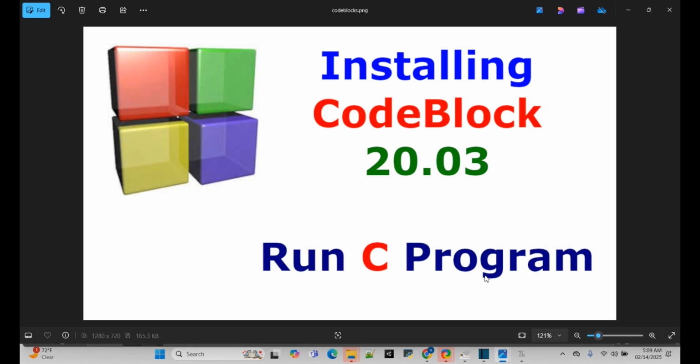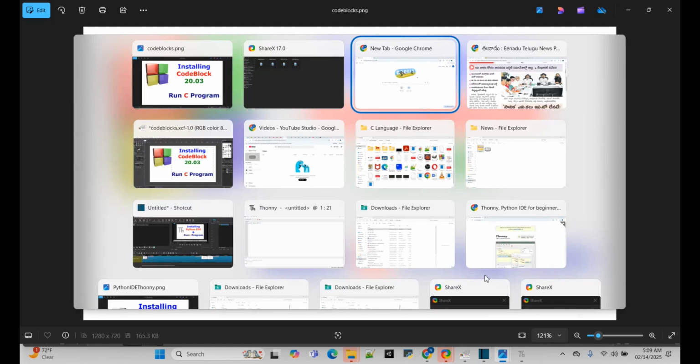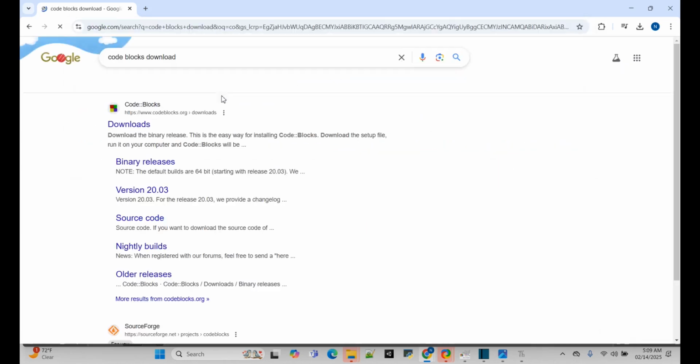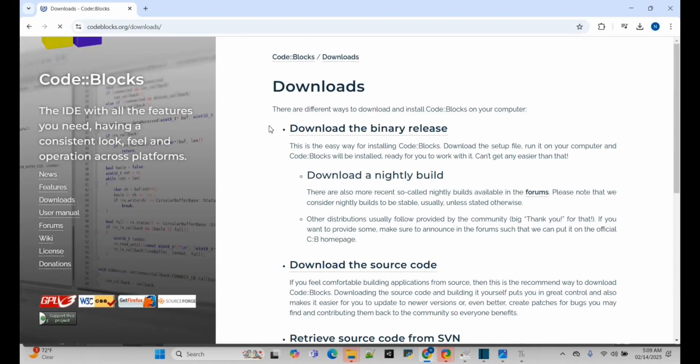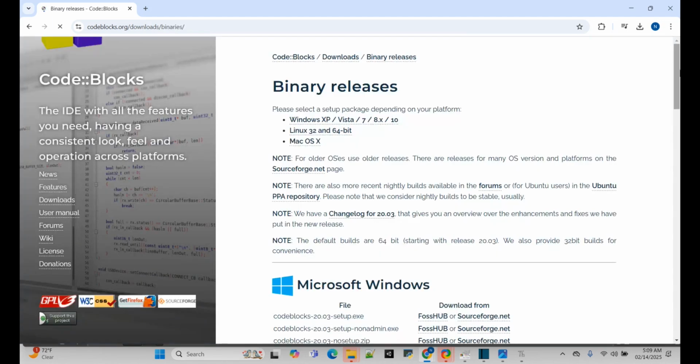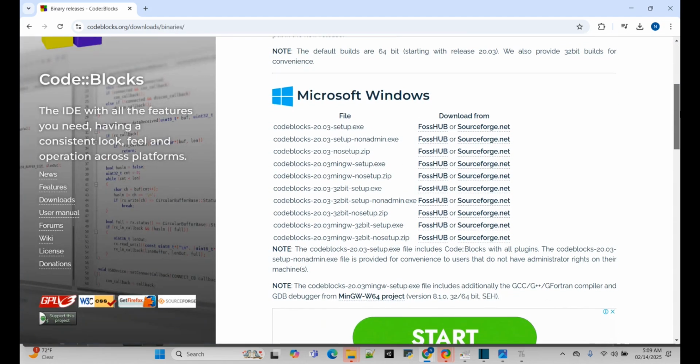Let's go to Chrome and type Code::Blocks download. Click on downloads. Here, download the binary release. Click on this. Close this ad. Scroll down. Microsoft Windows. Here you can see the Code::Blocks MinGW setup.